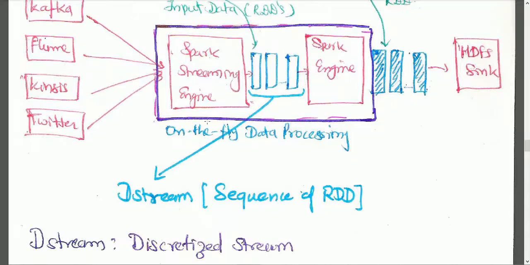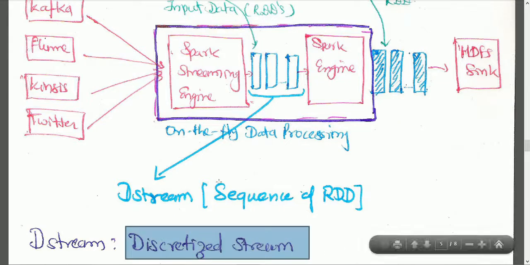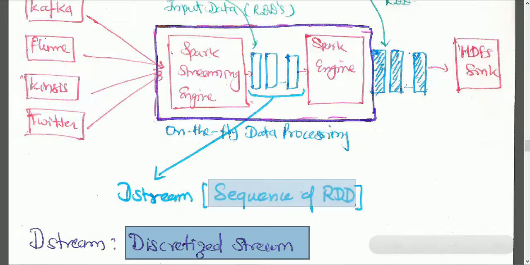Okay, so this is DStreaming. All the RDDs which are continuously generated from your input data are called a DStream. That is a discretized stream. Actually this is called a discretized stream. This is nothing but a sequence of RDDs.